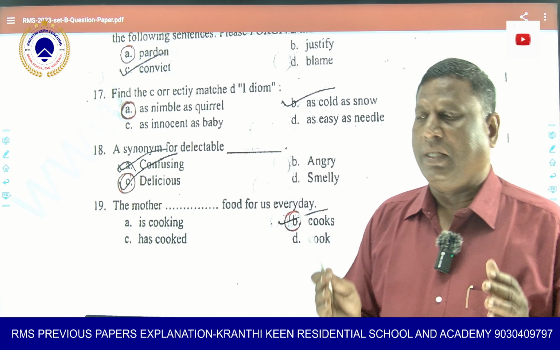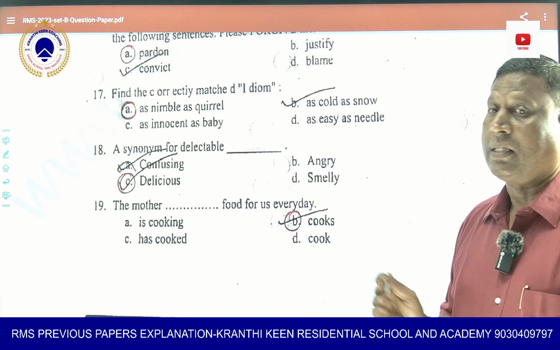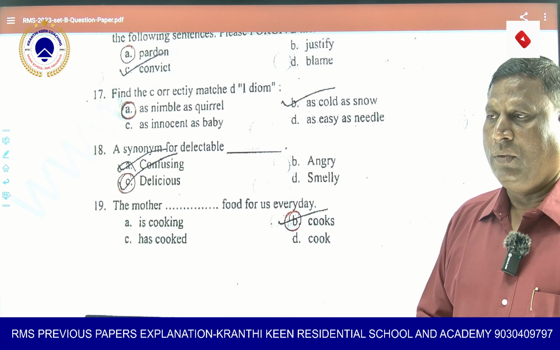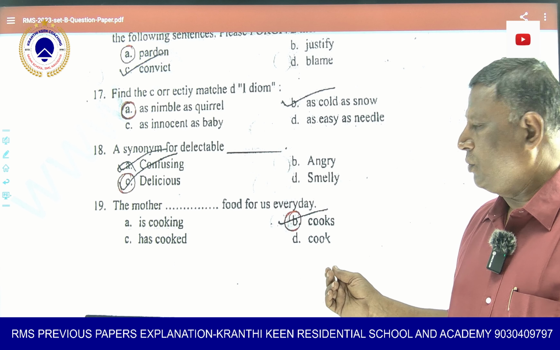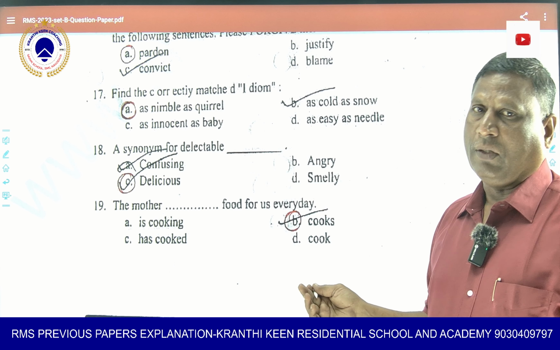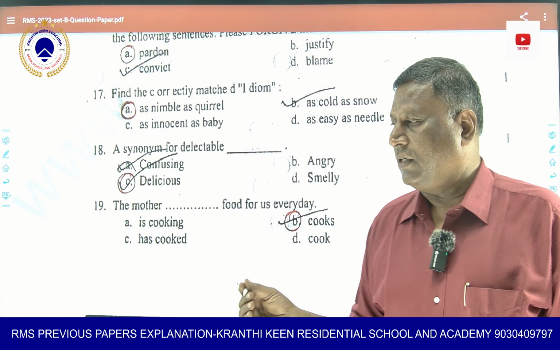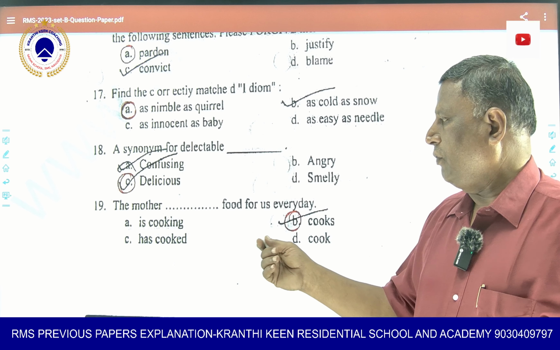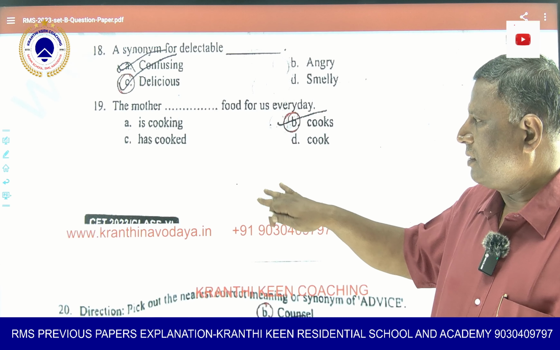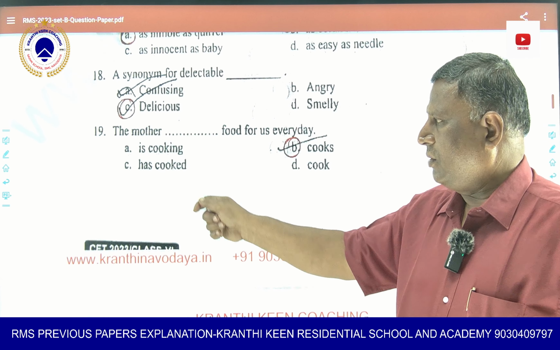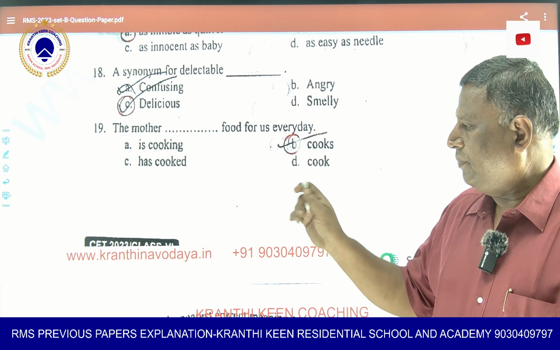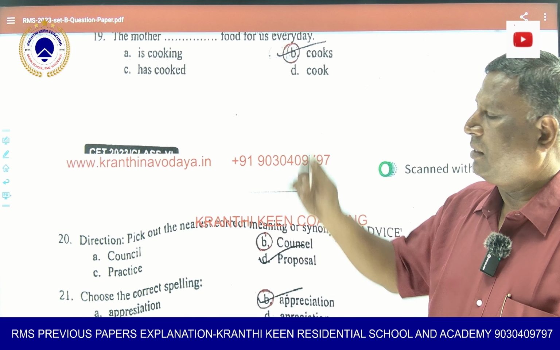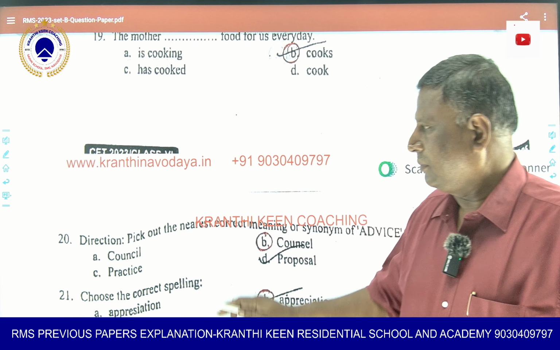Cook is a person. We call it a person. The person who cooks is called a cook. So the other word for cook is chef. That also remember. So the mother cooks food for us every day. Cooks is the right answer. Like that, if you check all the options, it will be very easy for you to get the right answer.